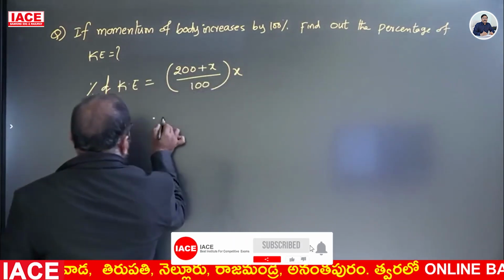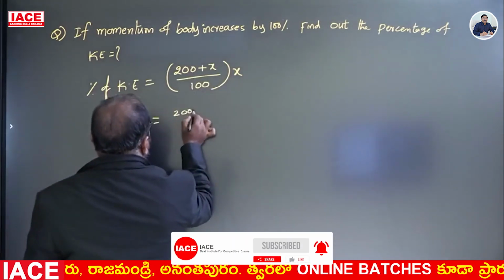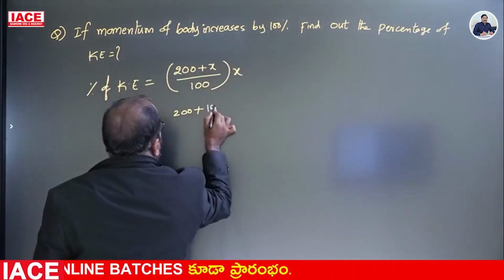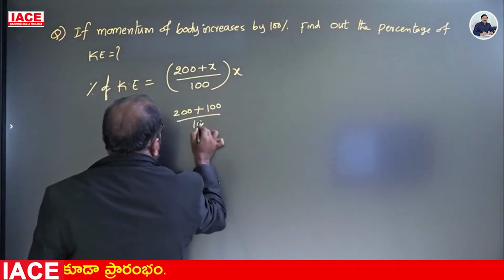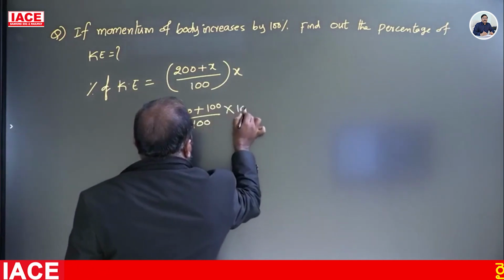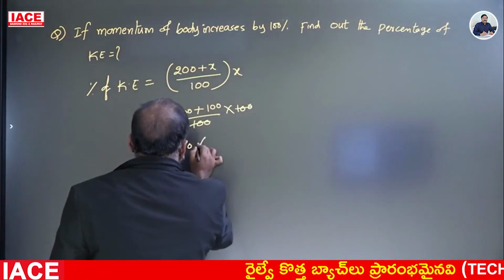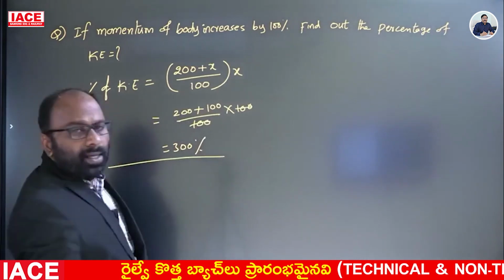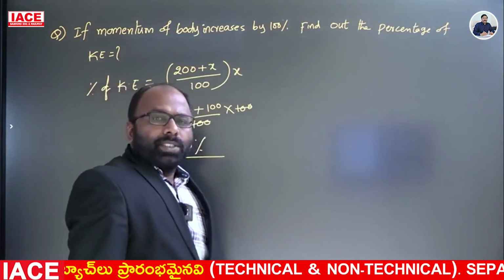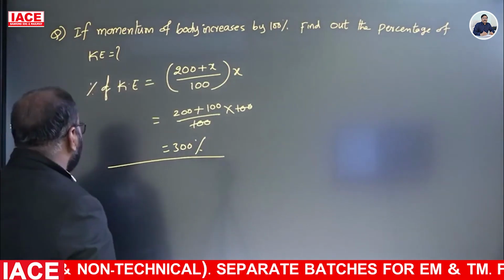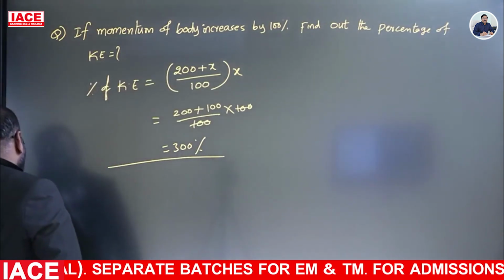That is the formula. So right now, here 200, what is the increasing value of percentage of momentum? 100% by 100 into 100, the 100s get cancelled. Percentage of kinetic energy also increases by how much? Percentage of kinetic energy is equal to 300%. Like this, examiners ask the question, please concentrate. Next.